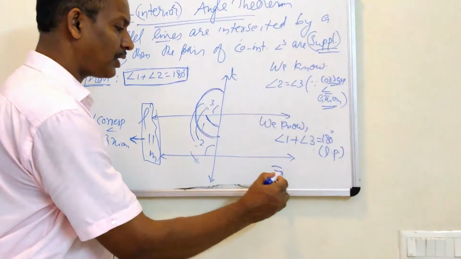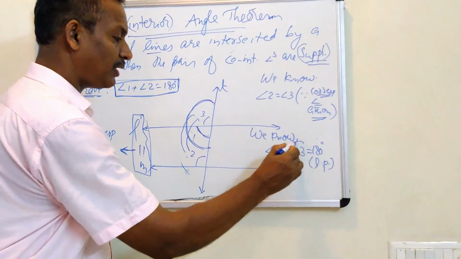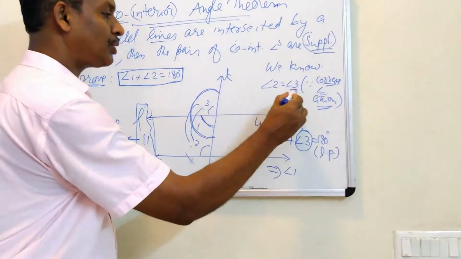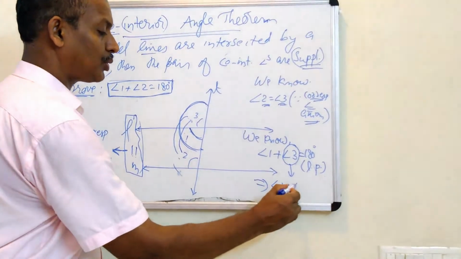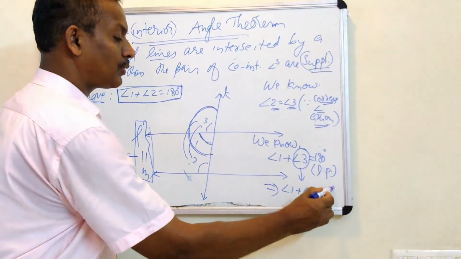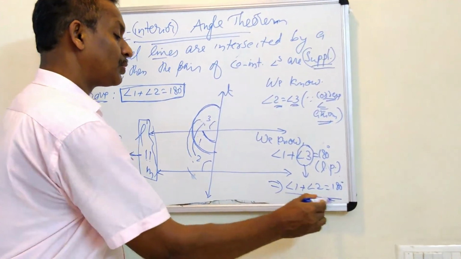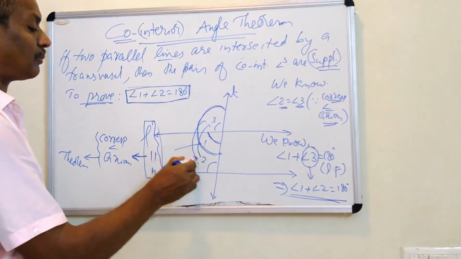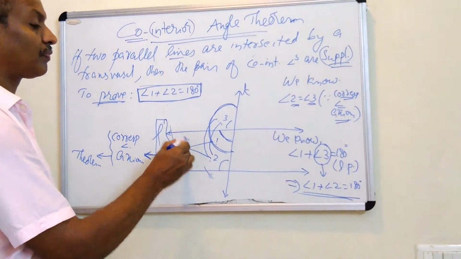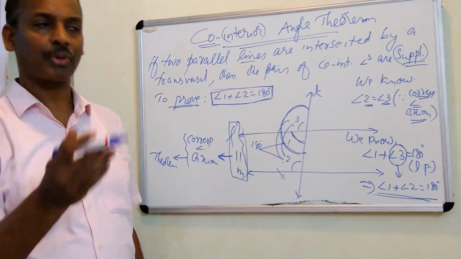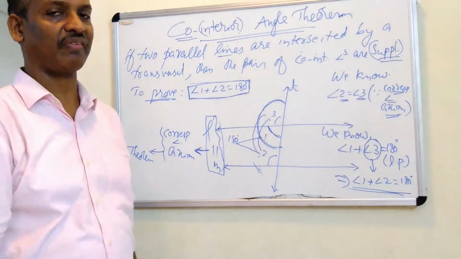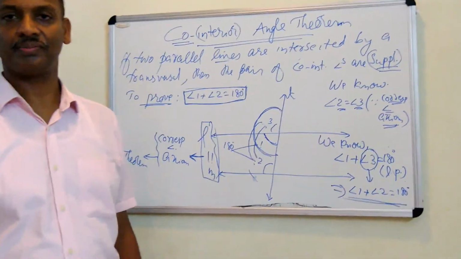In the place of 3, 2 is equivalent to 3. So in place of 3 we can write 2, so 1 plus 2 is equal to 180. So co-interior angles sum is 180 with the help of linear pair, because linear pair is the only property we studied before this having the sum 180.